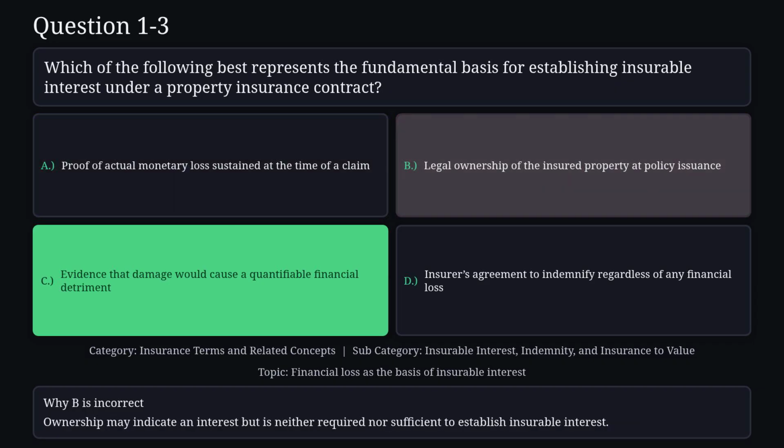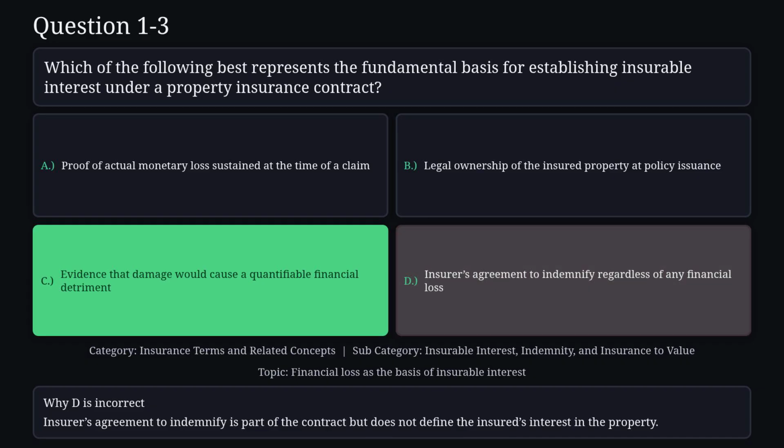Reason B is not correct. Ownership may indicate an interest, but is neither required nor sufficient to establish insurable interest. Reason D is not correct. Insurer's agreement to indemnify is part of the contract, but does not define the insured's interest in the property.